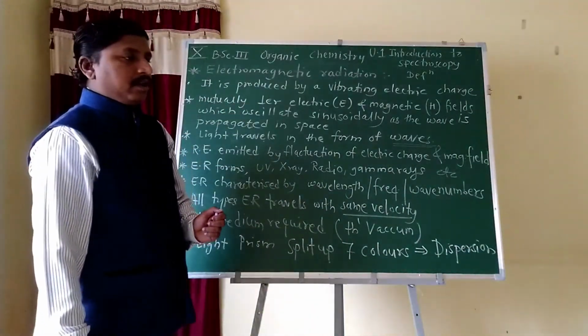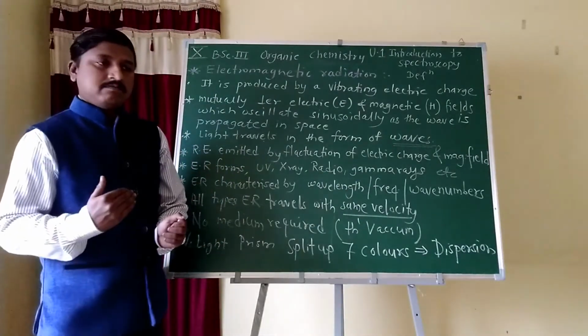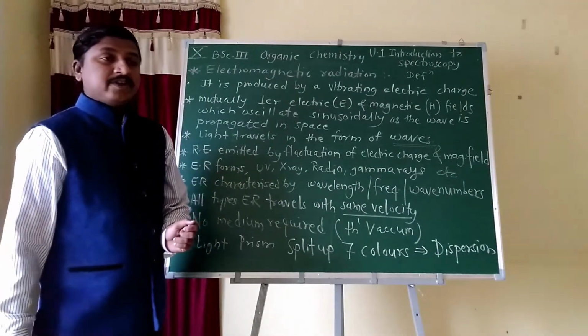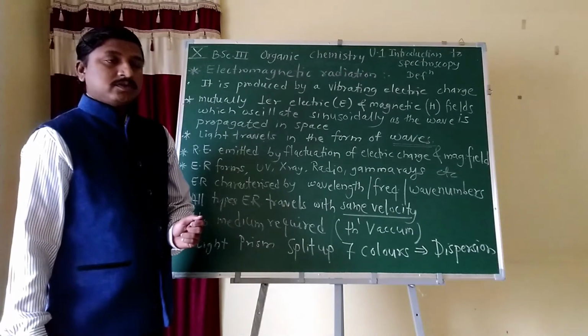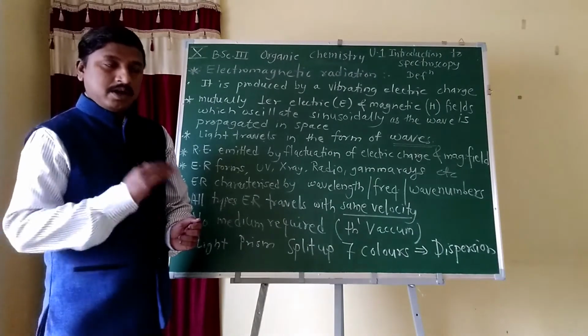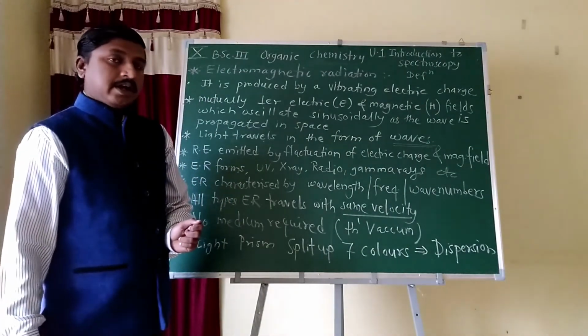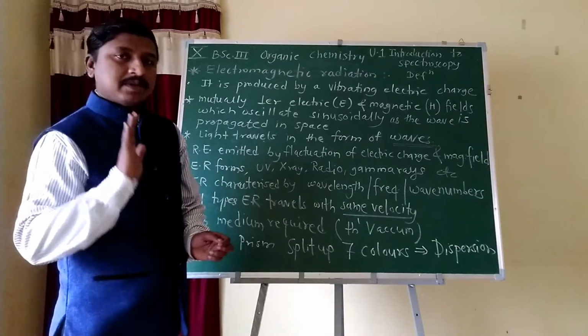Examples of electromagnetic radiation: the energy emitted by the sun into the environment is an example of electromagnetic radiation. The light or energy emitted by a bulb into the environment is also an example. Candle light is also an example of electromagnetic radiation. These examples are enough.